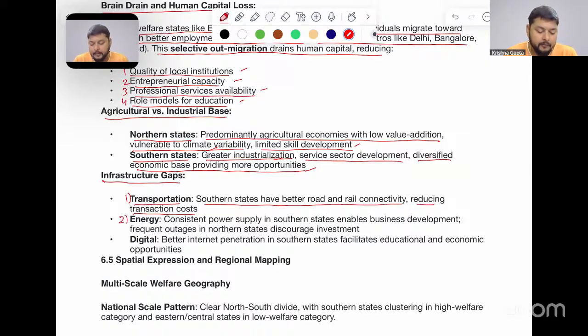Number two, when we talk about energy, there is a consistent power supply in the southern states, enabling business development in the region. There are frequent outages in the northern states, discouraging investment by the FDI or the foreign investors in those states. Number three, digital. Better internet penetration in southern states facilitates educational and economic opportunities in the region.